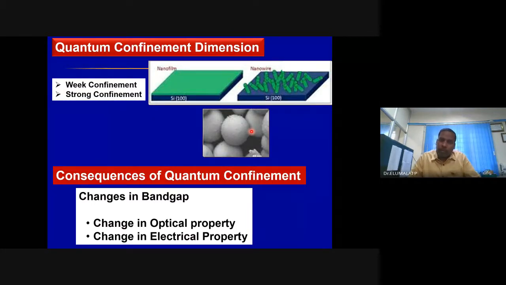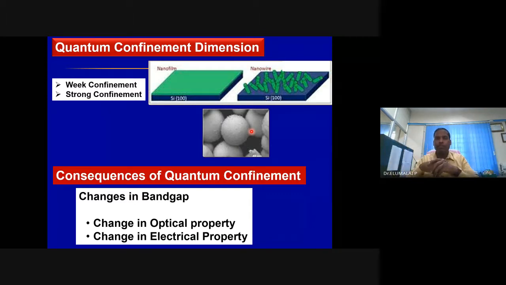In bulk, we have large density of state. We told that it is a continuum. Why? Number of atoms, ions, molecules are very large. How many? 10 power 23 minimum. Those many bonding orbitals, those many anti-bonding orbitals, they overlap and the energy levels are continuum because the density of states is large. The number of energy levels for the electron to occupy in the bulk material is large.